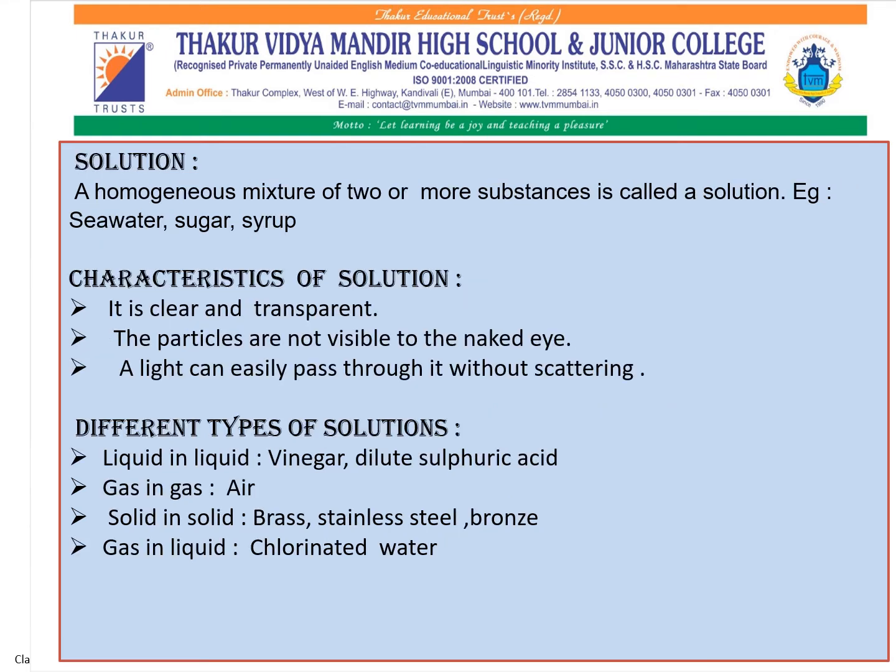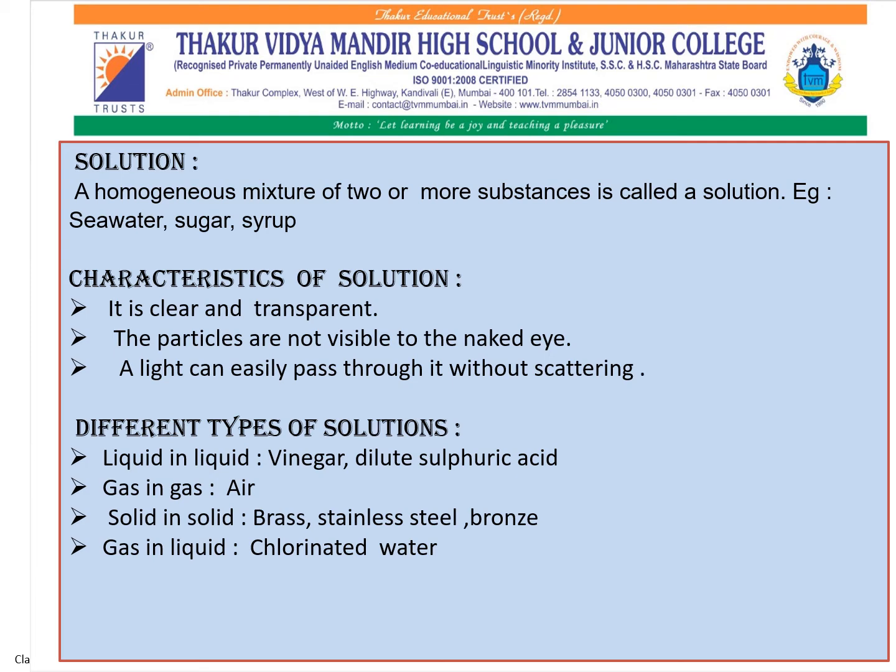Now coming to solution. What exactly is a solution? A homogeneous mixture of two or more substances is called a solution. For example, seawater, sugar syrup, etc. A solution has two parts, a solute and a solvent.